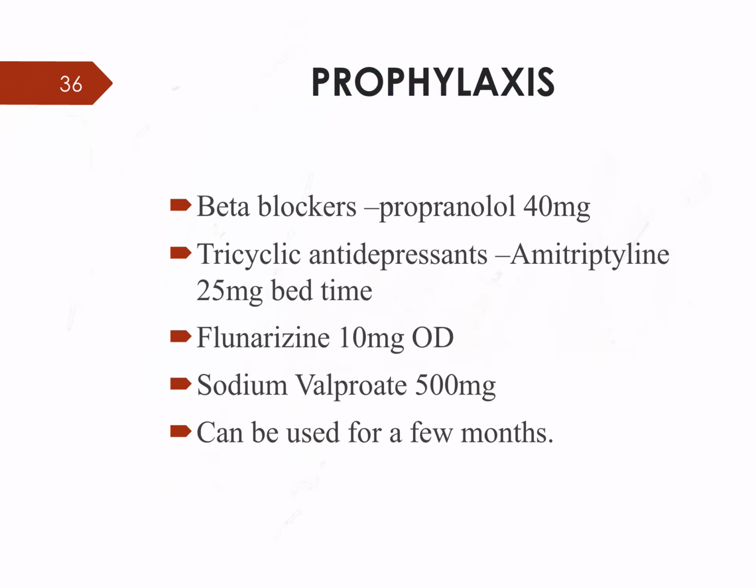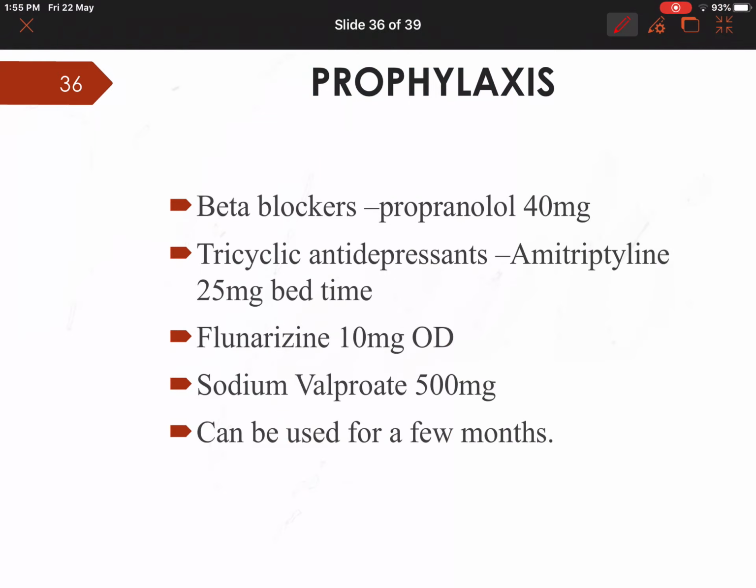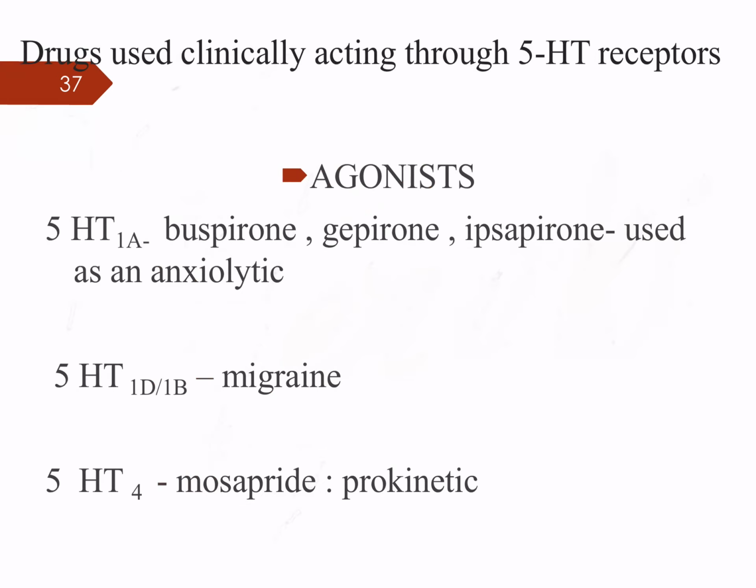We'll just try to look at what are the prophylaxis, or to prevent migraine, what are the drugs which can be used. To prevent migraine, we can use non-selective beta blockers like propranolol, tricyclic antidepressants like amitriptyline, flunarizine, sodium valproate, that is anti-epileptic drugs. These are a few drugs which can be used as prophylaxis.